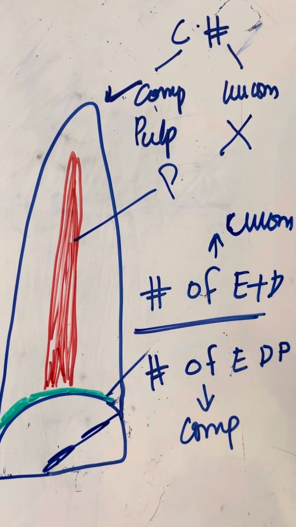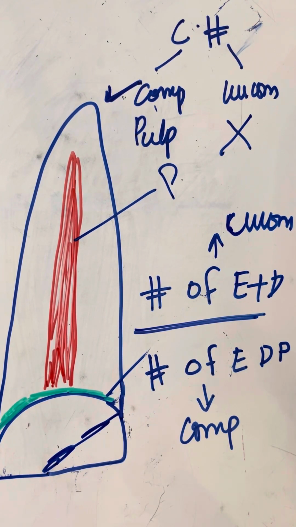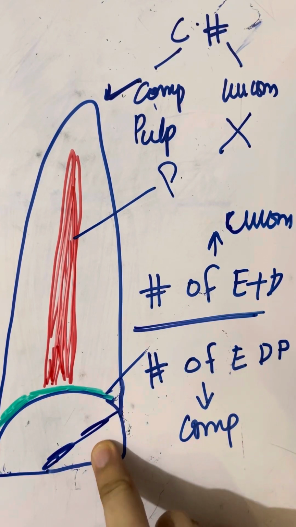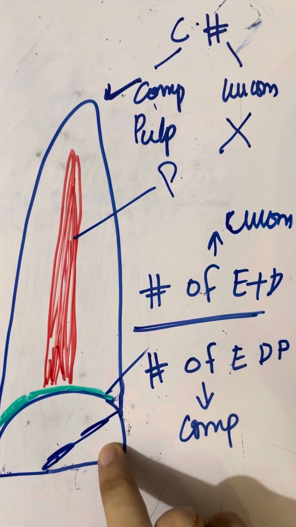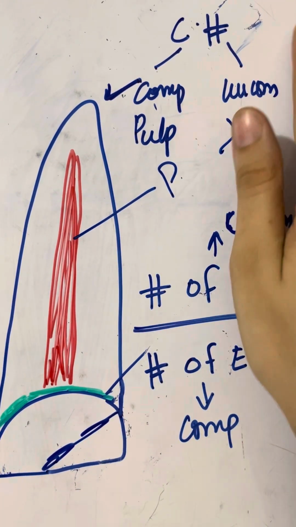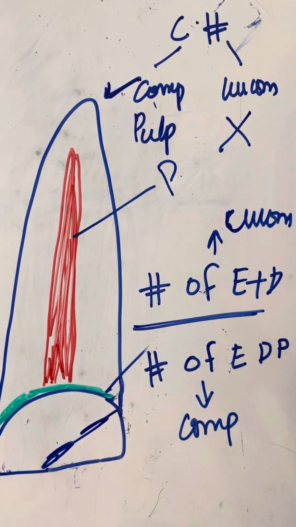So the first type of injury was enamel infarction, in which there was a simple crack in the tooth. The second was enamel fracture, which means that there is some loss of tooth substance in the enamel. The third type was enamel and dentine fracture, which means loss of tooth substance in enamel and in dentine. Then the fourth type of injury is the crown fracture, which we divide into complicated and uncomplicated crown fracture.